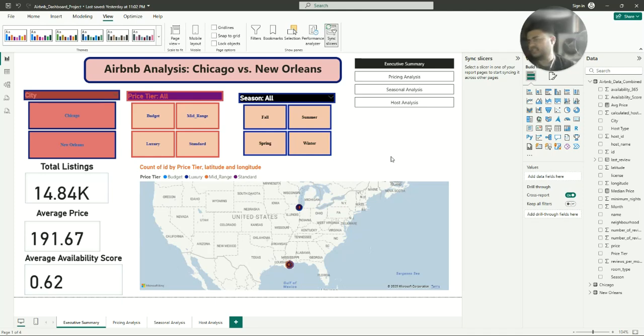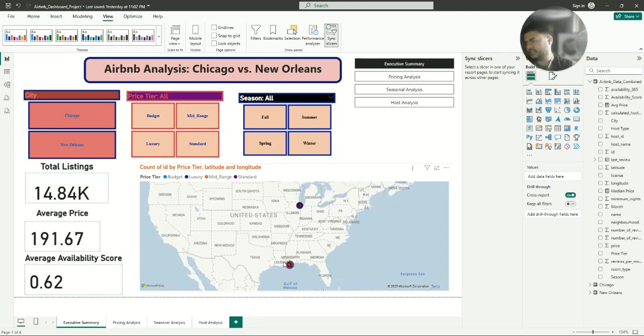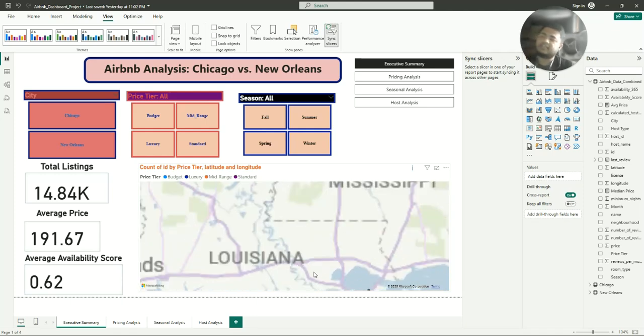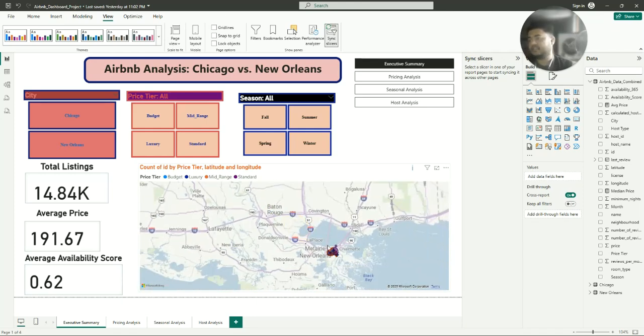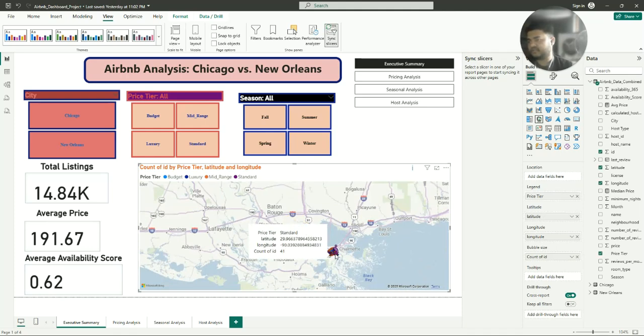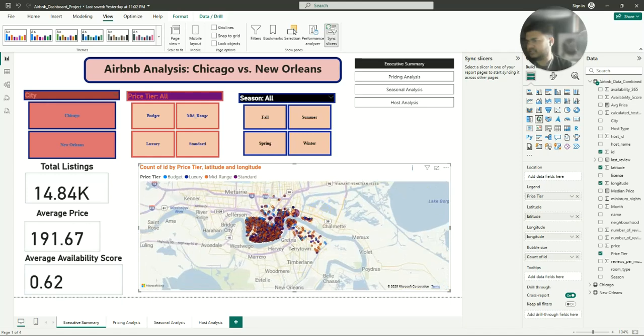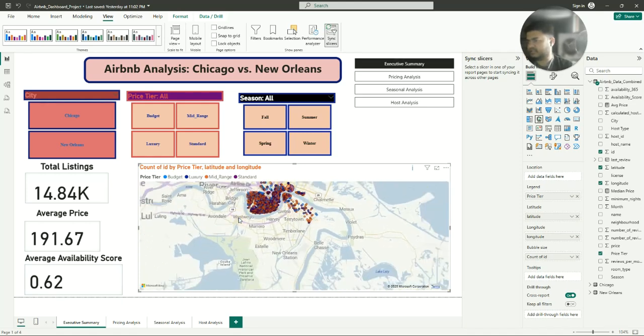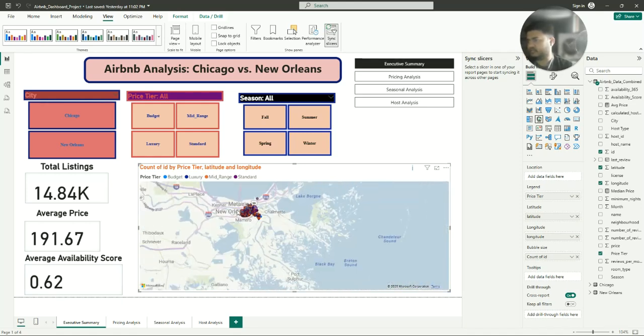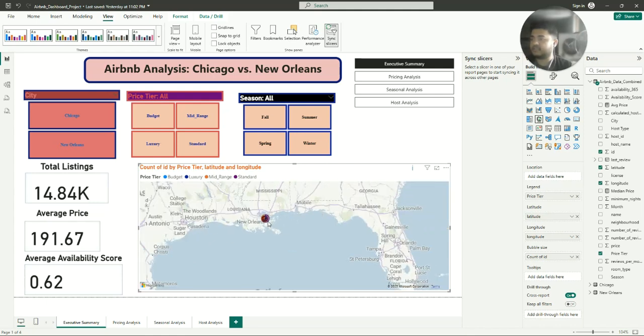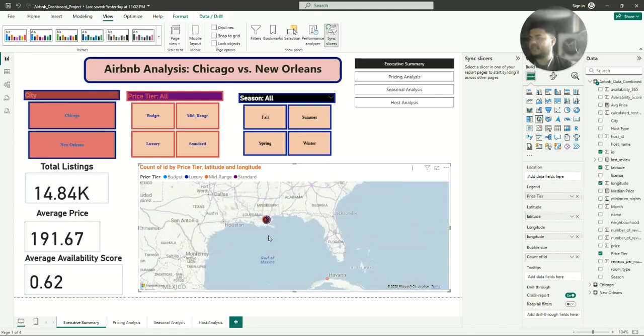Because you can see here, New Orleans is located near the sea, so location is important. Mostly rooms are around the sea, so people can reach the sea, ocean. Sorry, it is the Gulf of Mexico.